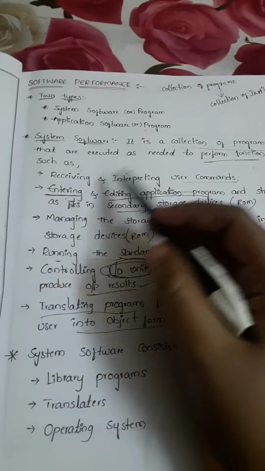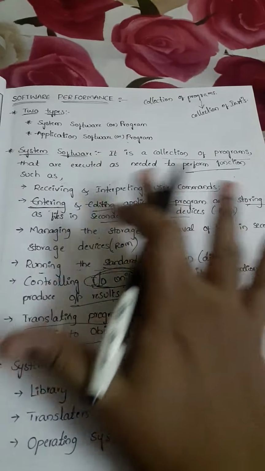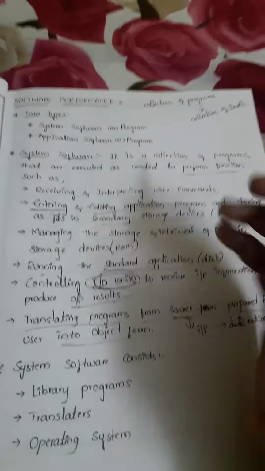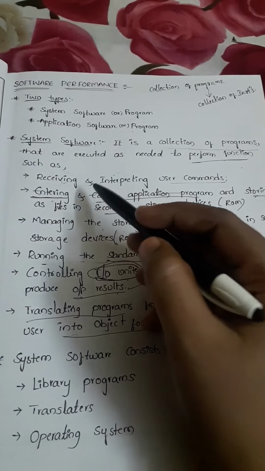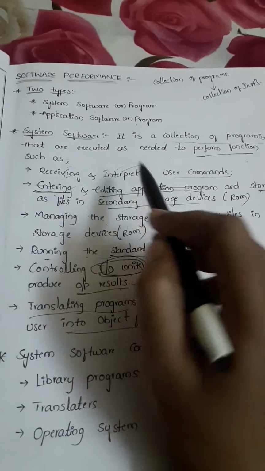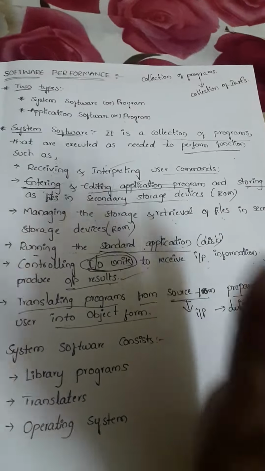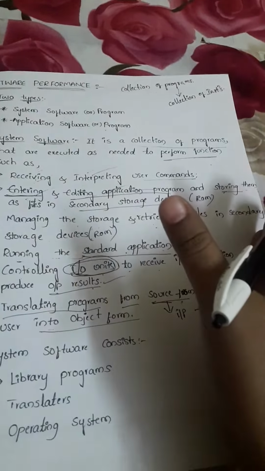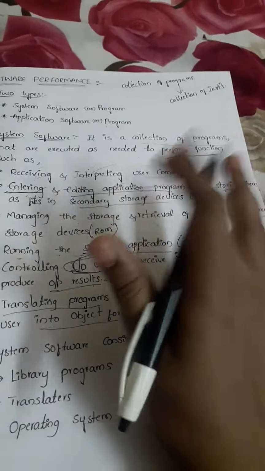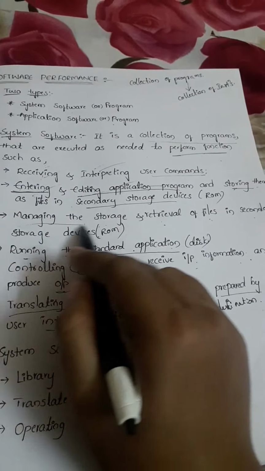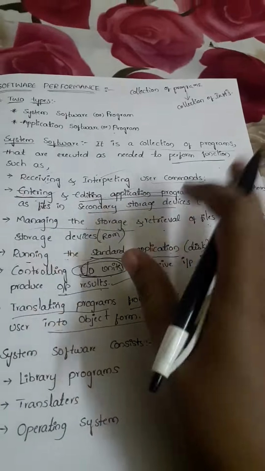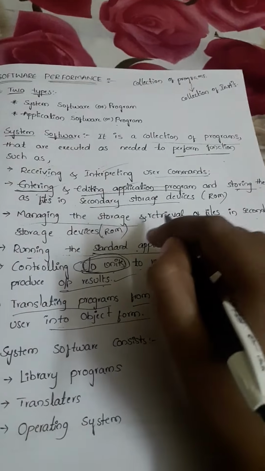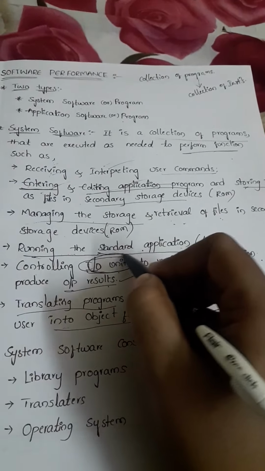Okay, so what are the functions it consists of? System software consists of receiving the information and interpreting the commands, and entering and editing the application program. After that, whatever result it gets will be stored in a particular storage, that is ROM. And the next one is adjusting the storage capacity, and retrieval of files in the secondary storage, and also running the standard application.